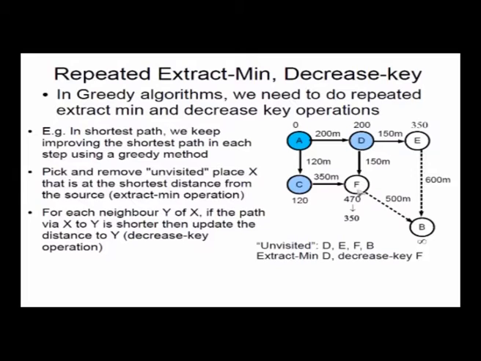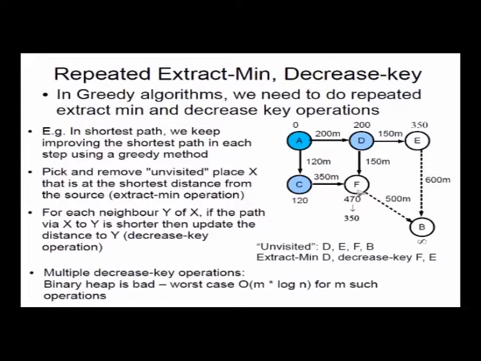So greedy algorithms typically, as we have shown here for shortest path, will basically do two things. One is extract min, and the other is decrease key. It will keep doing this. And so when you have to do a multiple number of extract mins and decrease keys, whatever heap structure we created, which is the binomial heap or even the original heap we had, is not efficient, because each decrease key operation will change the min value. So the heap is damaged, and you have to bubble the minimum value up the heap. So you have to heapify up.